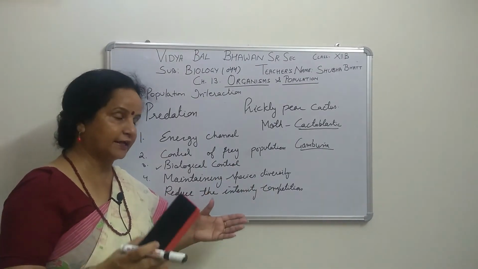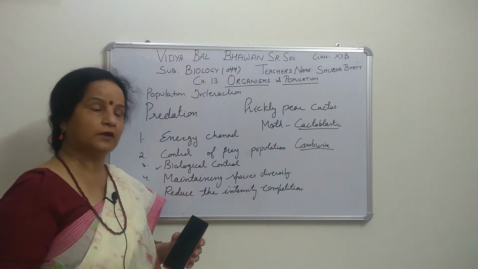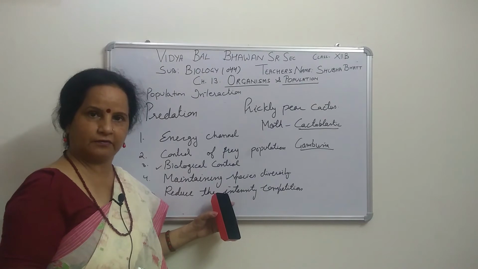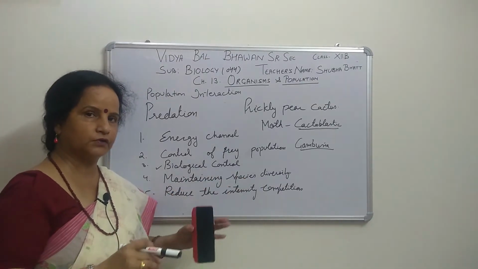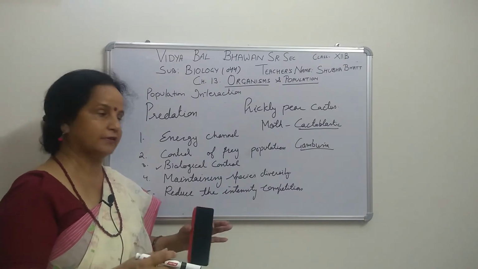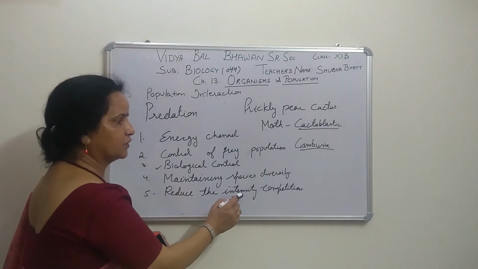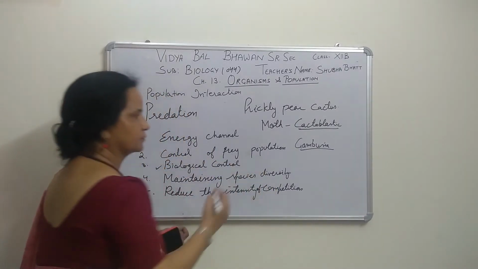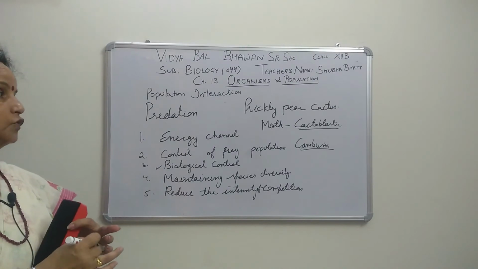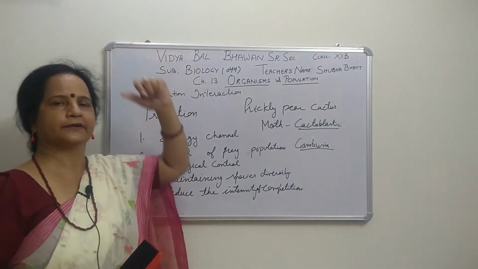More than 10 invertebrate species will become extinct in the absence of predators. Otherwise, if predators are there, they are eating, so the population will be controlled and competition is less. It means predation reduces the intensity of competition, right?